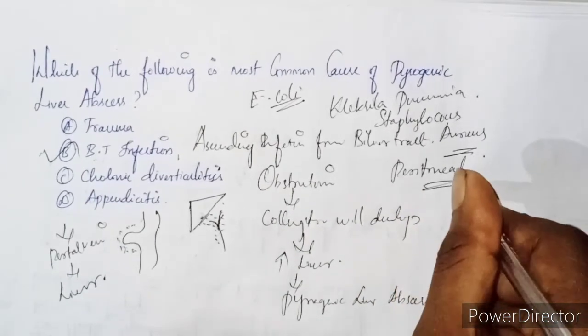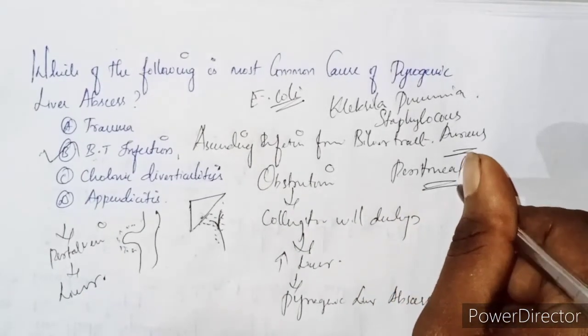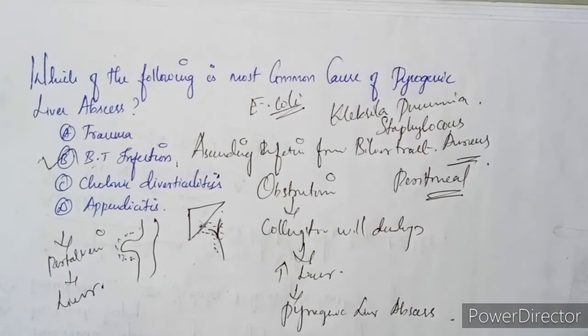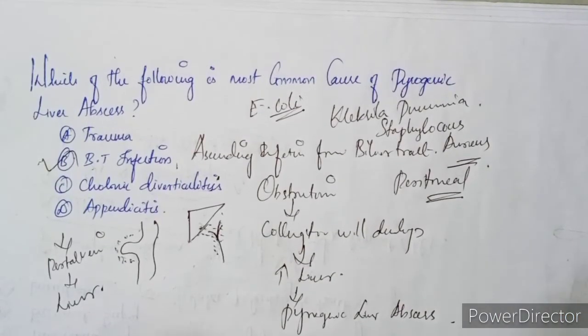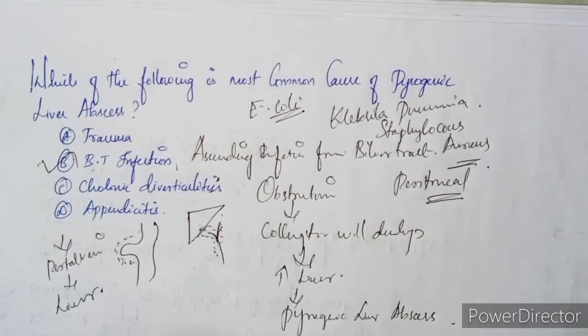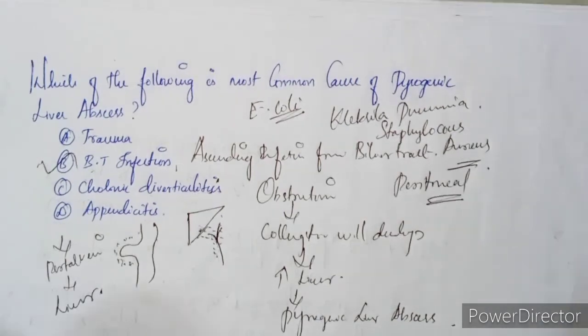So this might be asked. So it is the peritoneal. And what is the diagnostic mode? We can go to the sonogram or CT. It's a diagnostic, and percutaneous drainage is required. And if we come to the treatment, we can go for antibiotics.